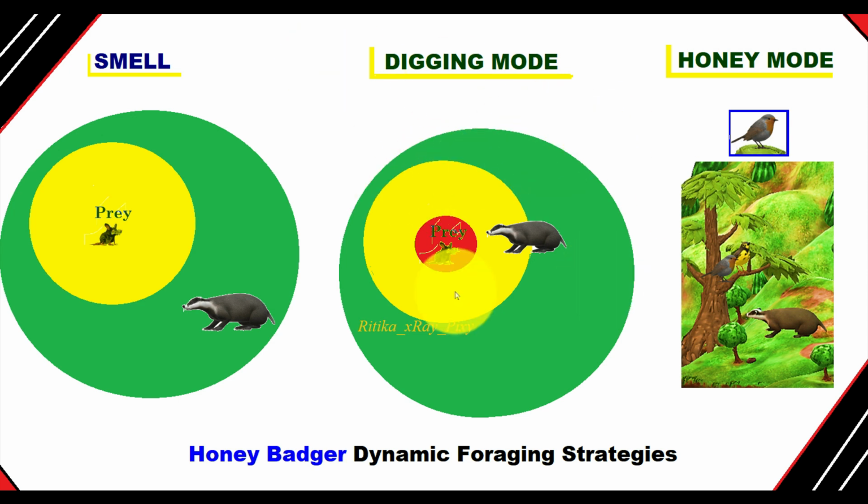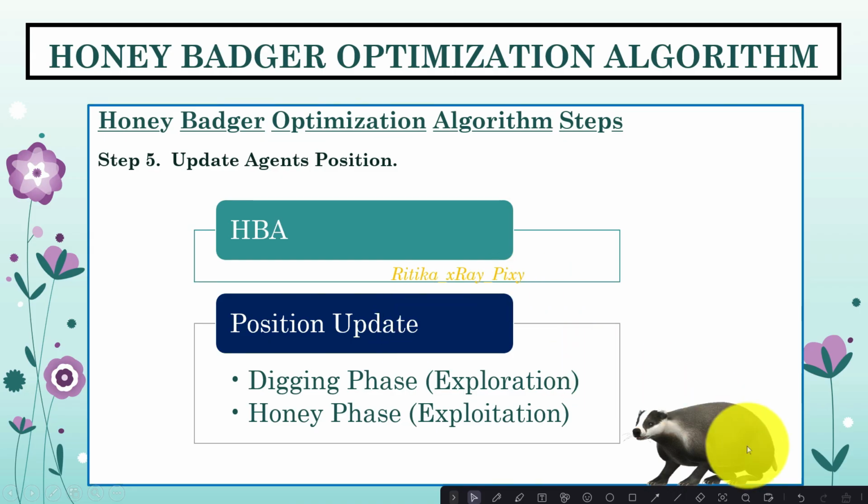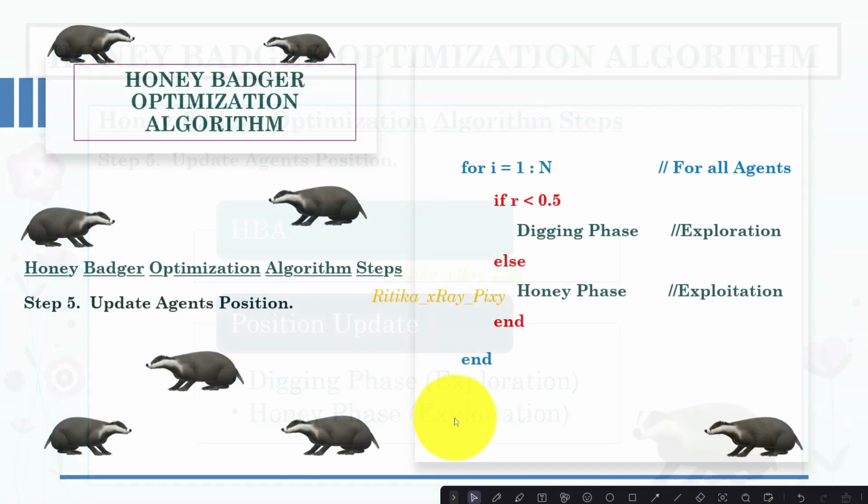For locating food sources, the honey badger either smells, digs, or follows the honey guide bird. So in this algorithm, we can update the agent's position in the search space using the digging phase and the honey phase. The digging phase is used for exploration and the honey phase is used for exploitation.